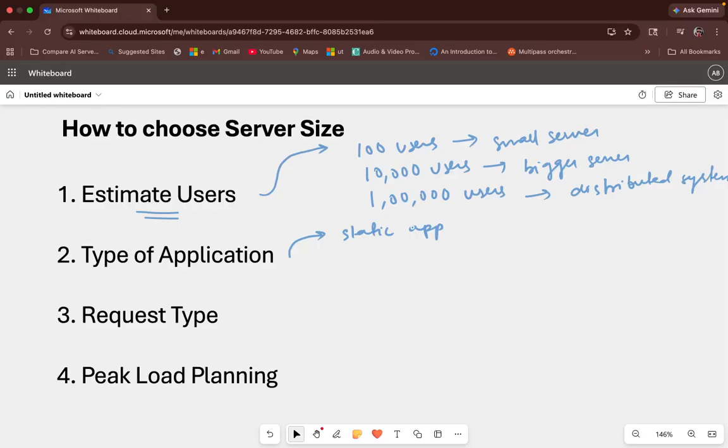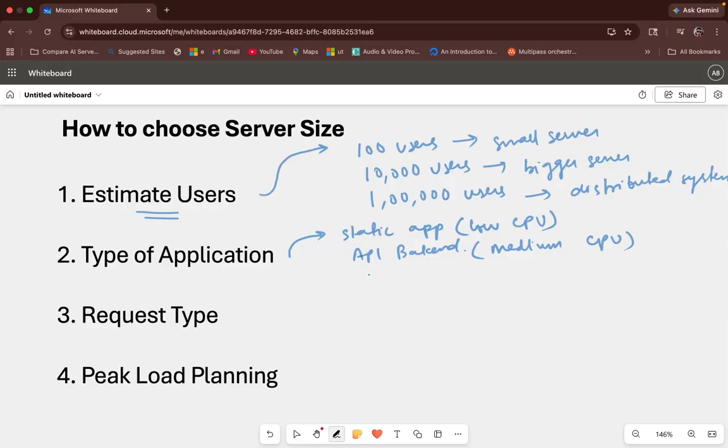So the server barely does any work. So the CPU load is very minimal. If it is a static application, then you use a low CPU. The server requirement is low CPU, not much task to do. Whereas if it is an API backend, the API basically processes logic, queries, validation. So you need comparatively more CPU than for static sites. So here you need a medium CPU because a lot of processing work is supposed to be done. So here you're using a medium CPU.